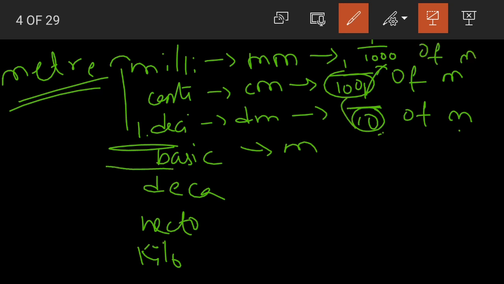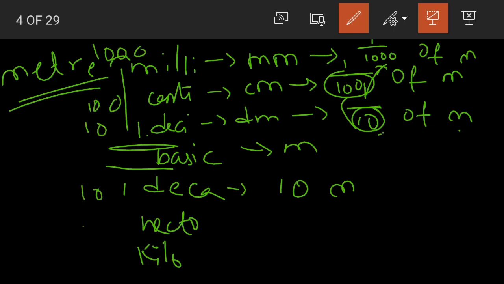Now coming to the ones that are on the other side of the basic unit of measurement, deca. 1 decameter is equal to 10 meters. You remember the order, right? Here 10, 100 and 1000.